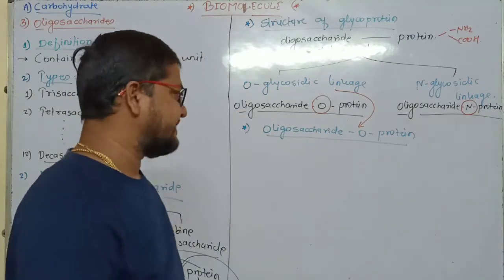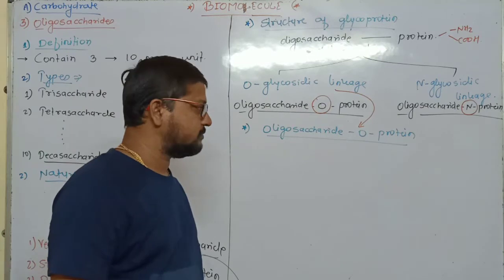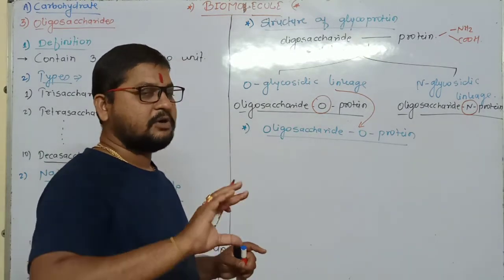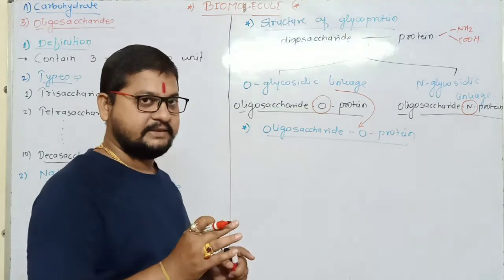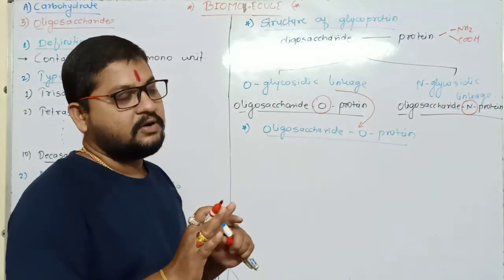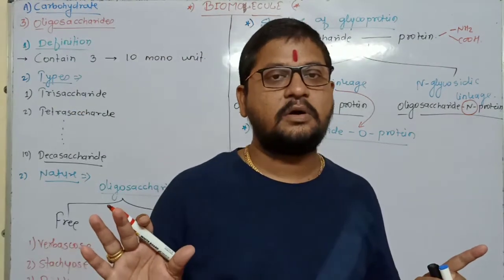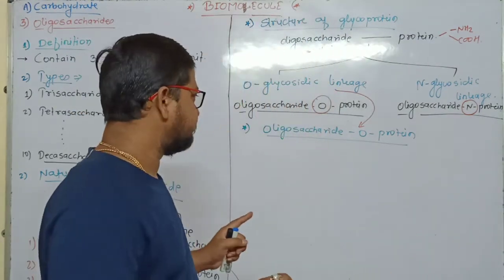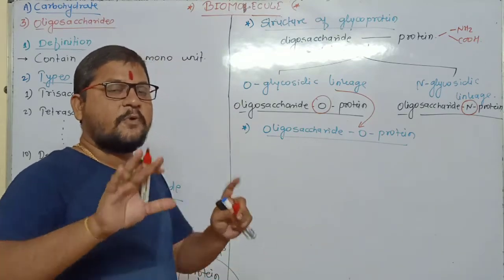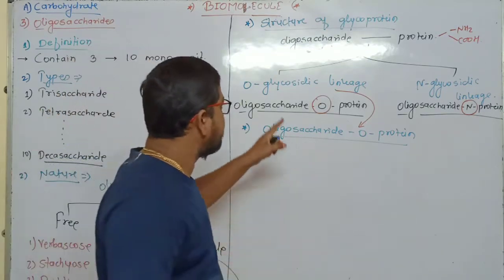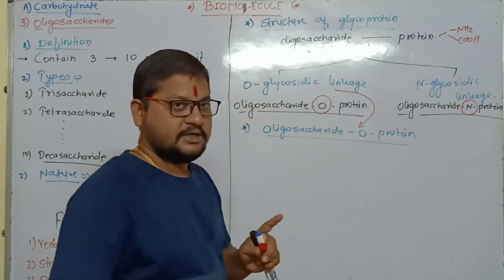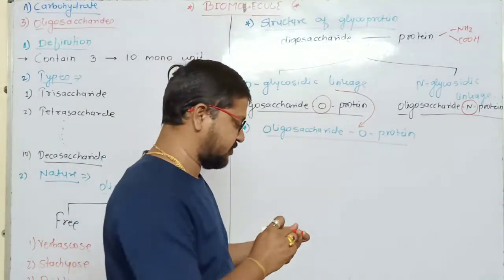It is only the general terms I write here. I will not take any specific example of glycoprotein, just for your understanding of how this O-glycosidic linkage formation takes place. This is my intention.